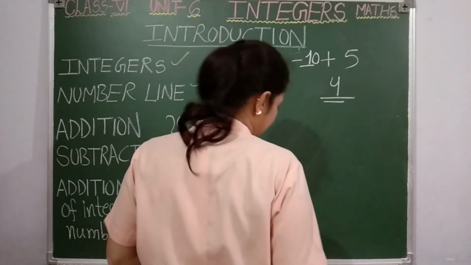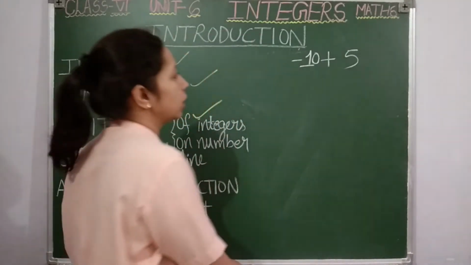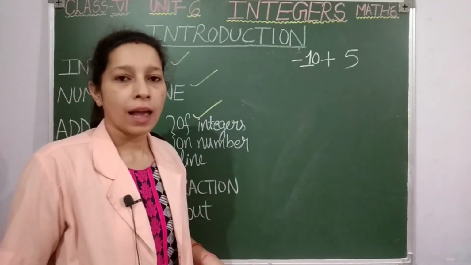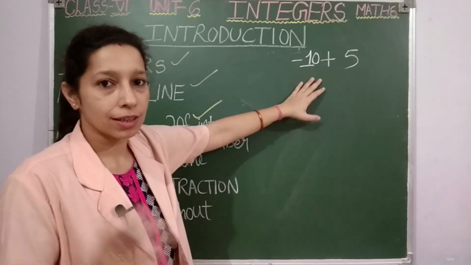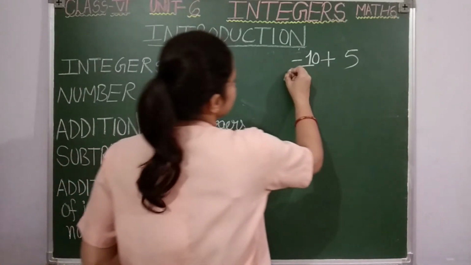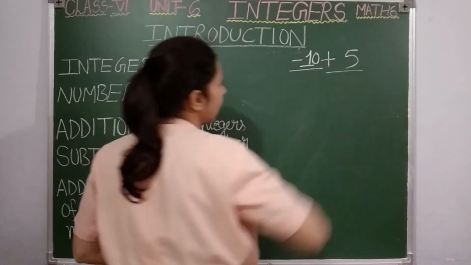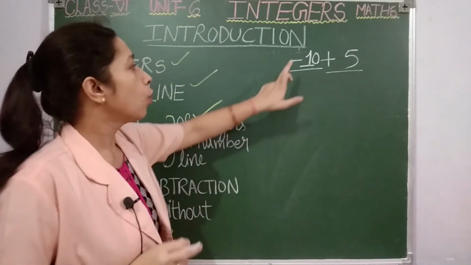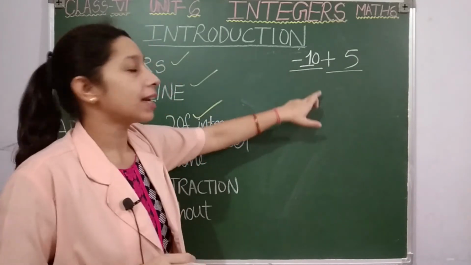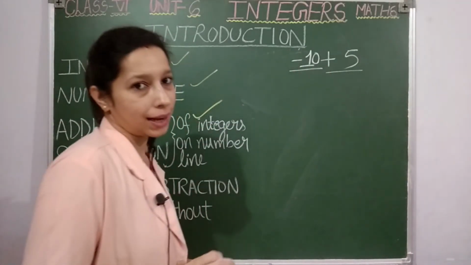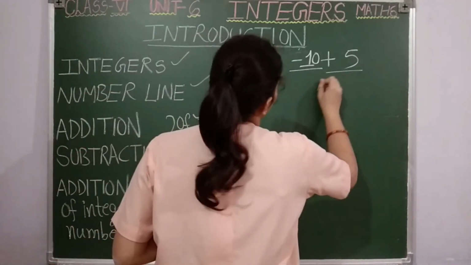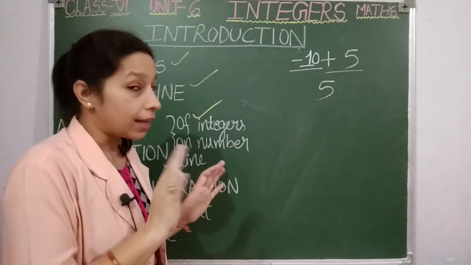Suppose it is -10 plus 5. I changed this question, -10 plus 5. Again what you have to do here, you have to do the operation on integers. So let's see, first integer is a negative one and second integer is a positive one. So we know that if opposite integers are there, then we have to subtract. So students, minus plus minus, 10 minus 5 will give me 5, isn't it? It is not finished here.